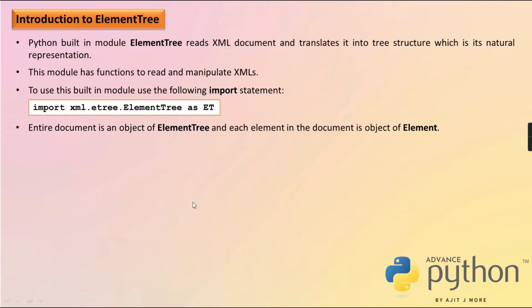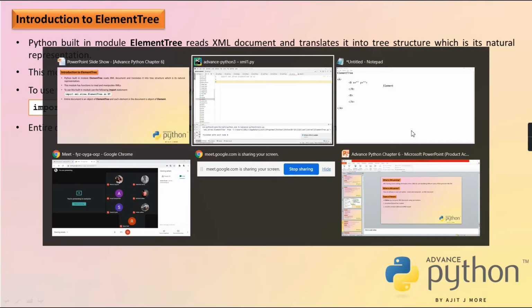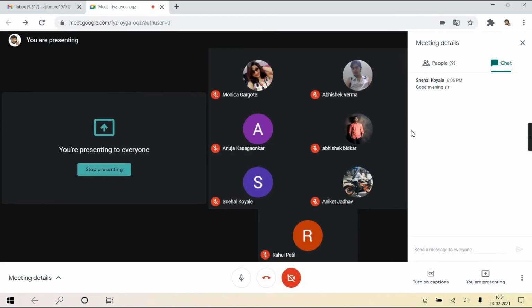But in one document, there are many elements, isn't it? One is a root element, then many child elements. Every child can have children, they can have text content, they can have attributes. So every element is an object of class Element. Clear? Okay. Now the next step. So is this part first of all clear to you?